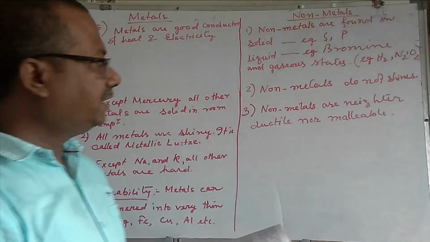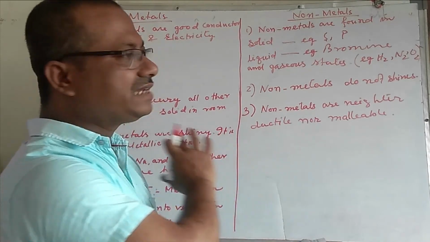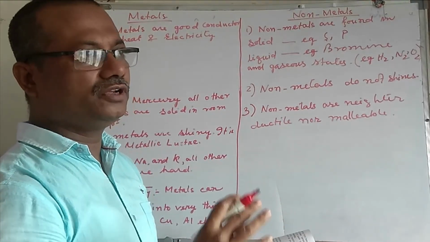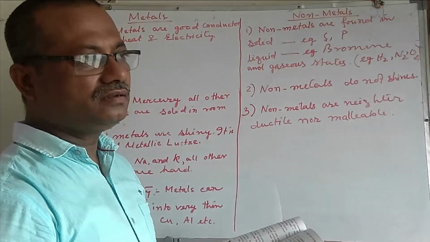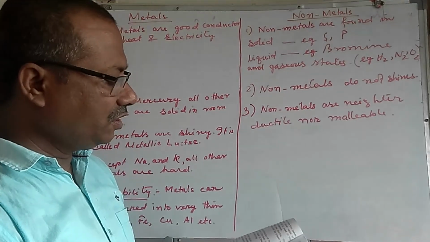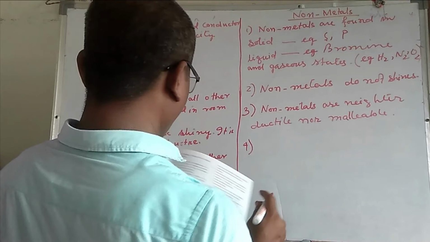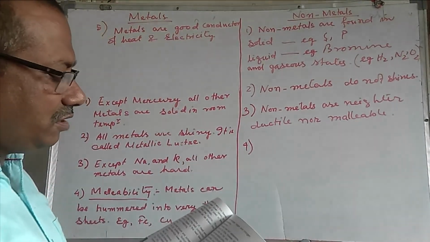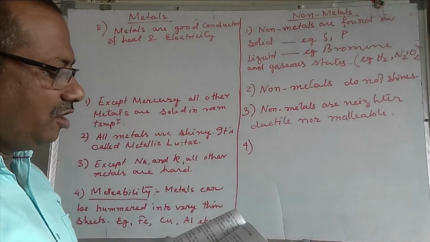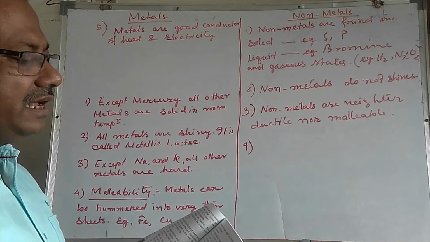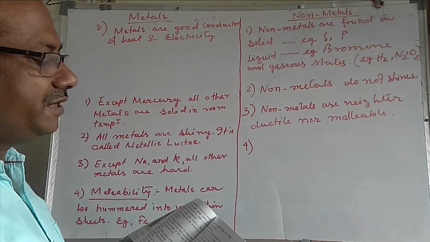That means that non-metals cannot be hammered to produce thin sheets or wire. Conductivity. Non-metals do not conduct heat and electricity. Non-metals are poor conductors. Graphite, however, is a good conductor of heat and electricity.